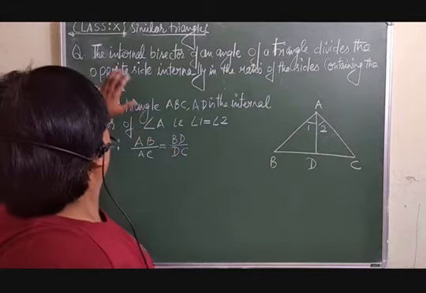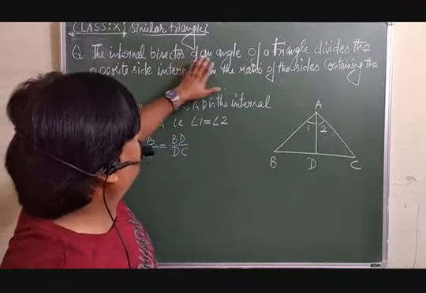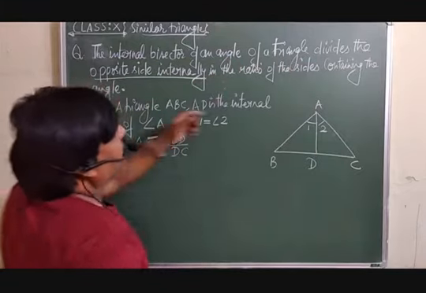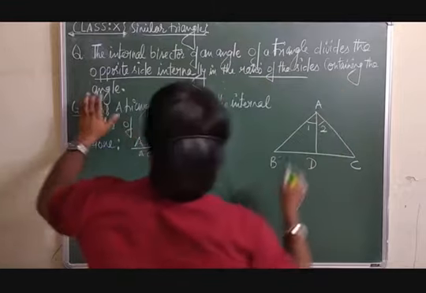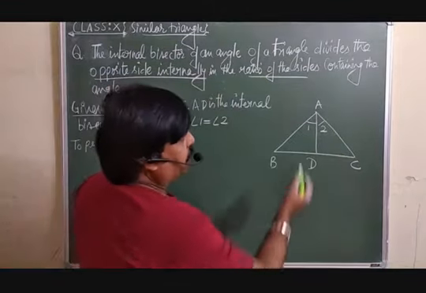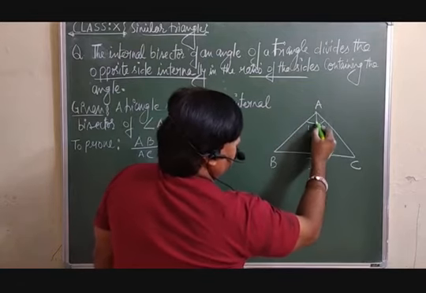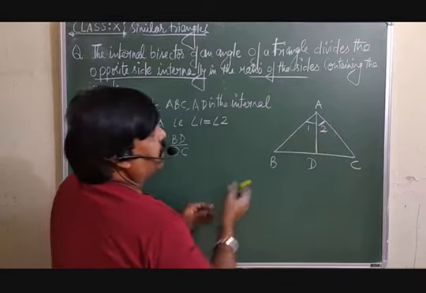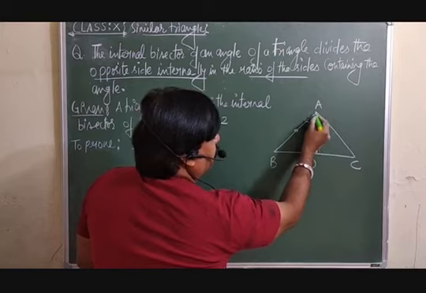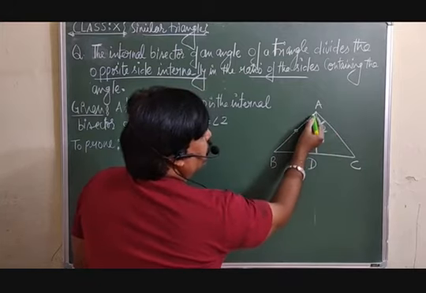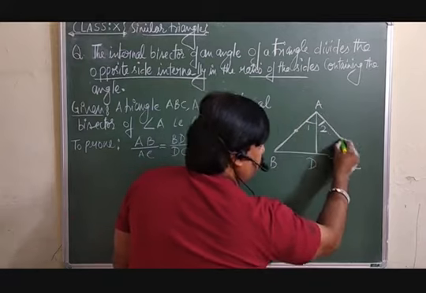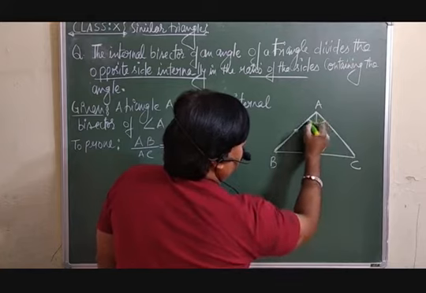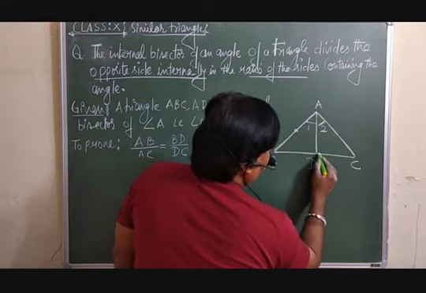Okay. Now one more question I am taking. The internal bisector of an angle of a triangle divides the opposite side internally in the ratio of the sides containing the angle. What is it saying? There is a triangle ABC. AD is the bisector which is going to bisect this internal angle A. Then he is saying the ratio of this AB over AC, this angle A is formed by these two consecutive sides, will be equal to BD over BC.